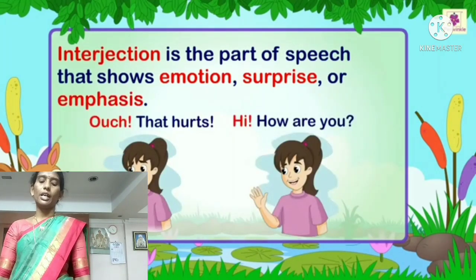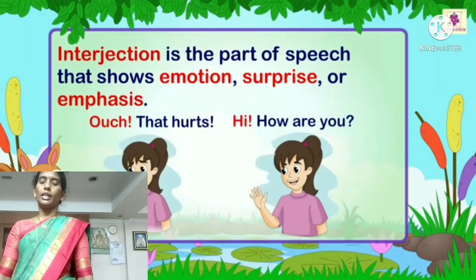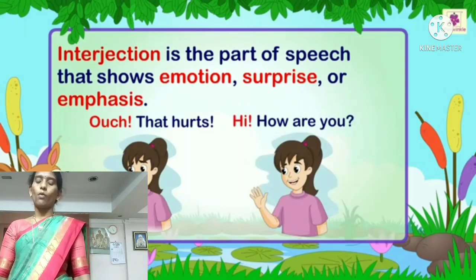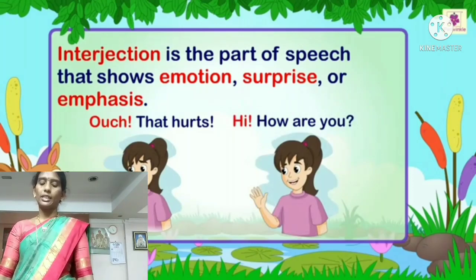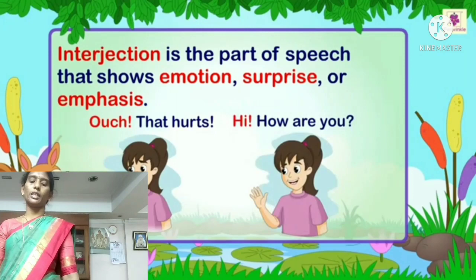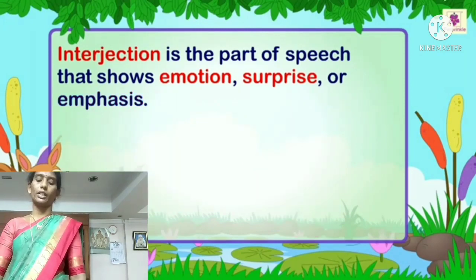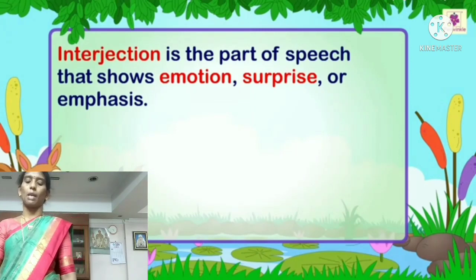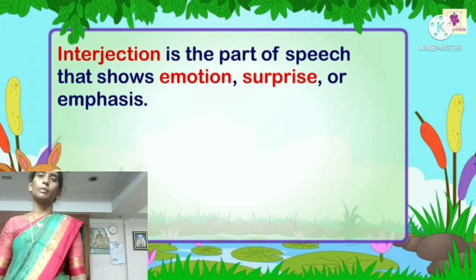Here, ouch is the interjection. Next, second example. Hi, how are you? Here, hi is the interjection. Once again, I will repeat the definition of interjection. Interjection is the part of speech that shows emotion, surprise, or emphasis.